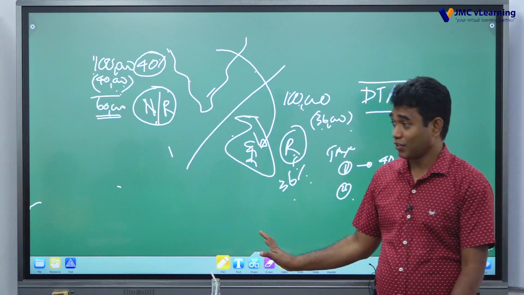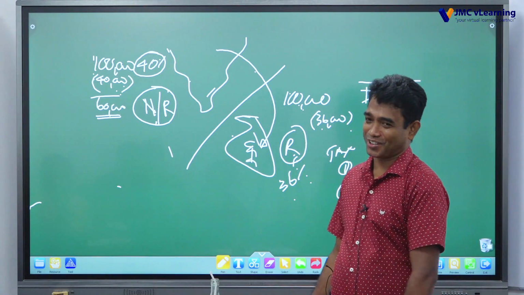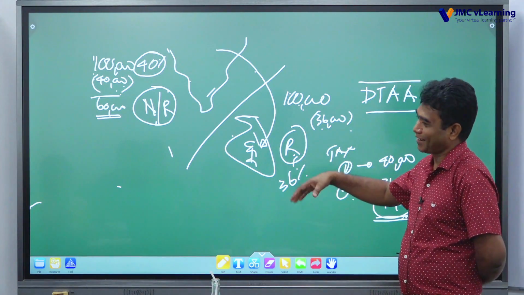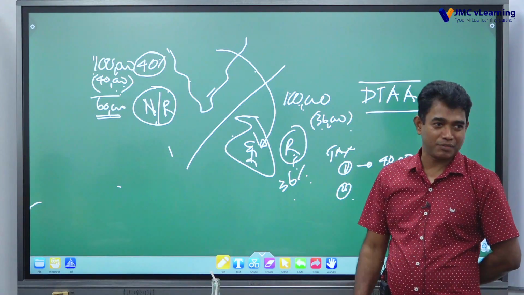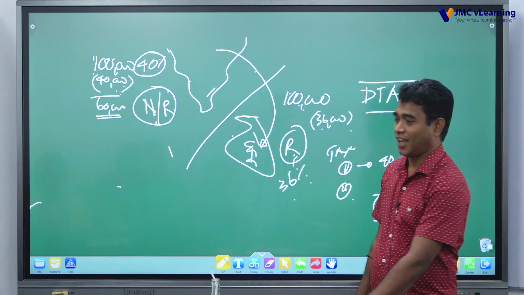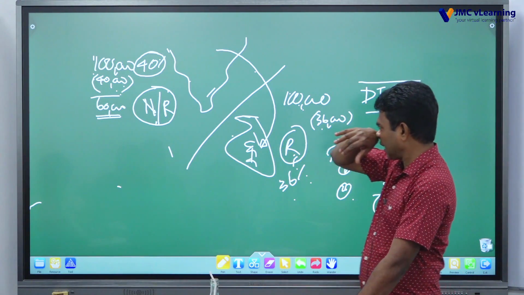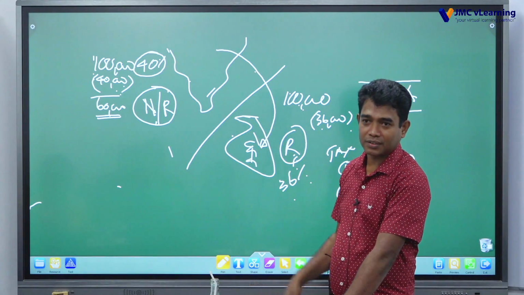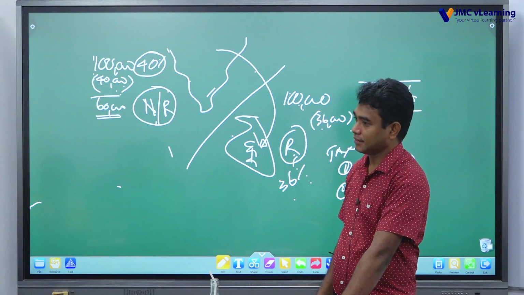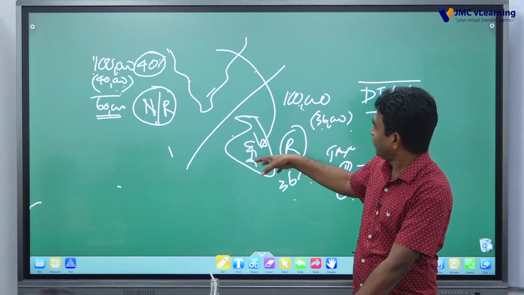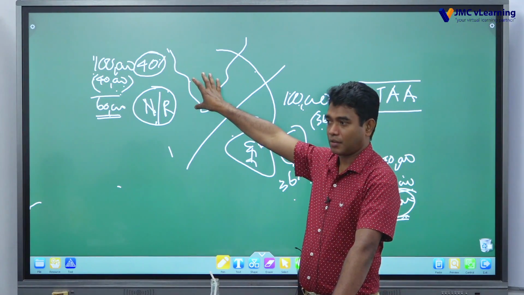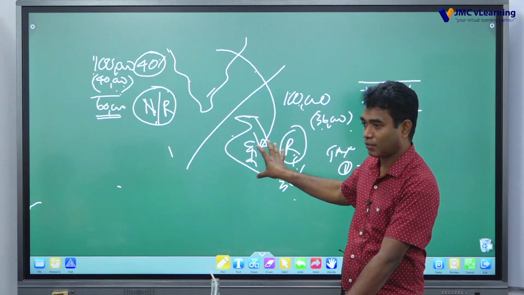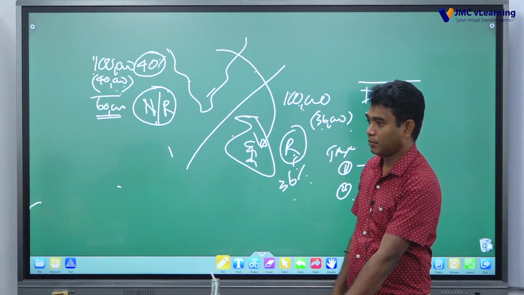We'll have a separate, detailed discussion. Don't worry. I will take the double tax agreement and we'll discuss the mechanism of the double tax avoidance. Considering recognizing income and how it should be taxed, some income is taxed only in a particular country, not both countries.